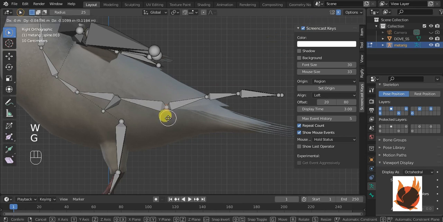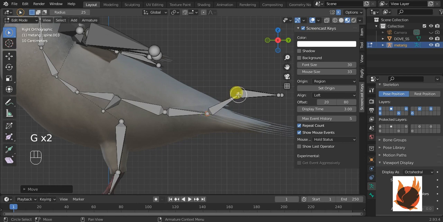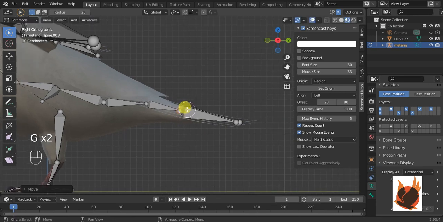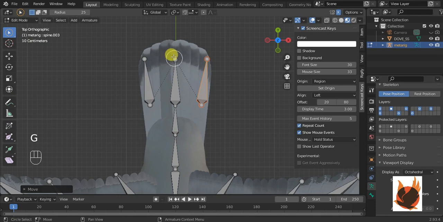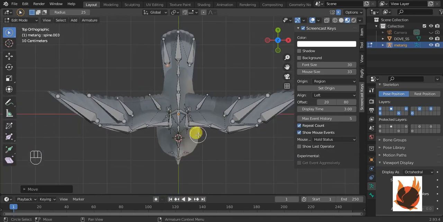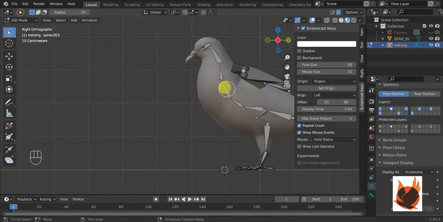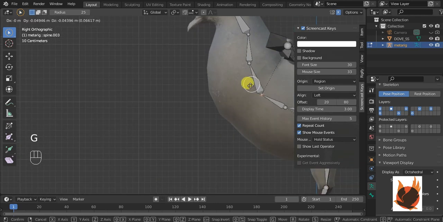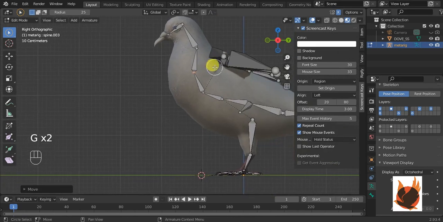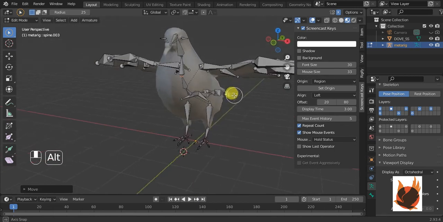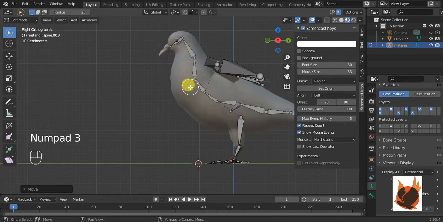Press W and G, then G. Now select these bones, and I think I should move them here so that our bones will be closer to our main mesh.